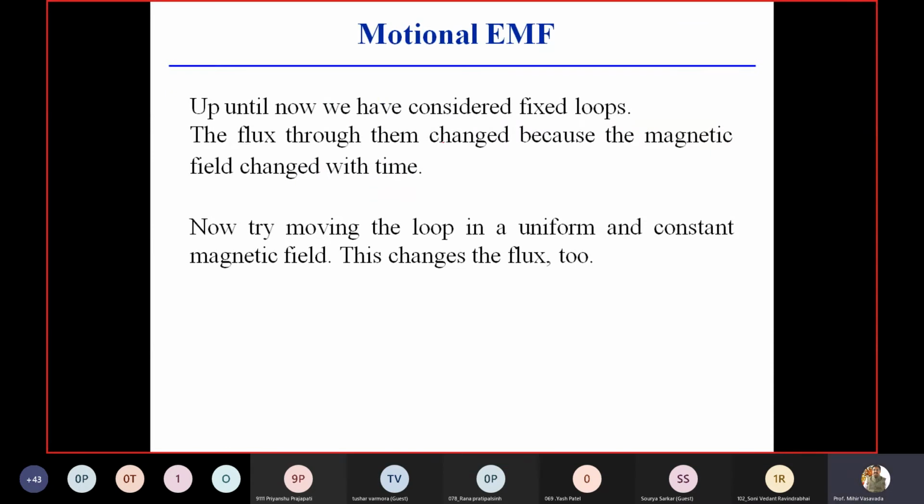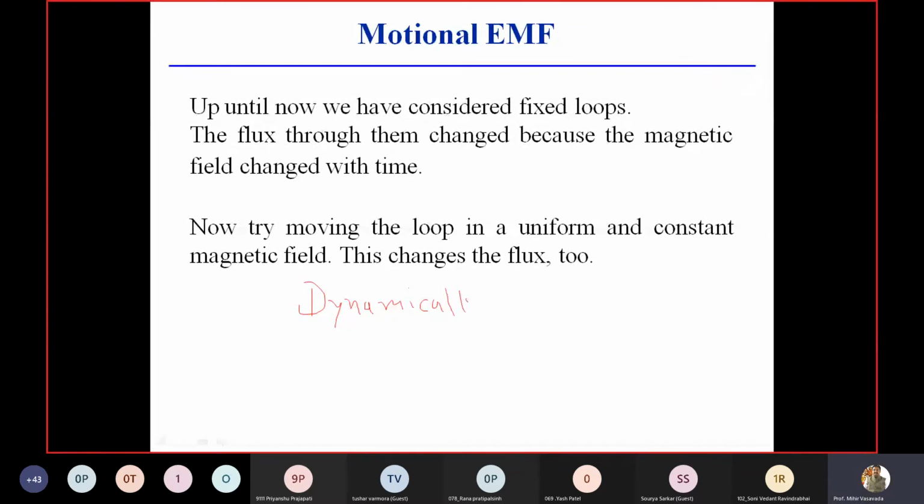Now, motional EMF, that means rotational or dynamical induced EMF. There are actually two types of EMF for Faraday's consideration. One is this motional EMF, or you can tell the dynamically induced EMF, in which some dynamism is involved. Dynamism means movement, motion.